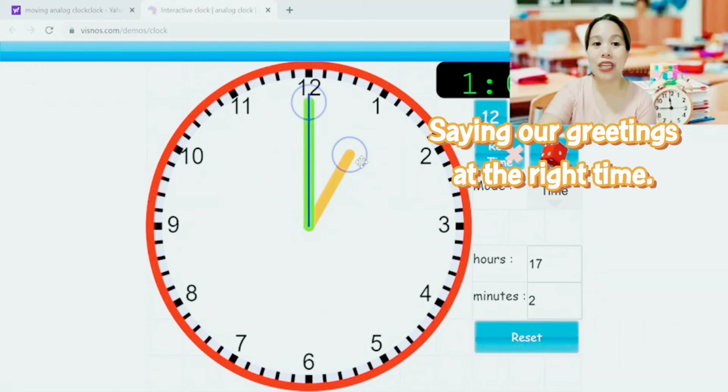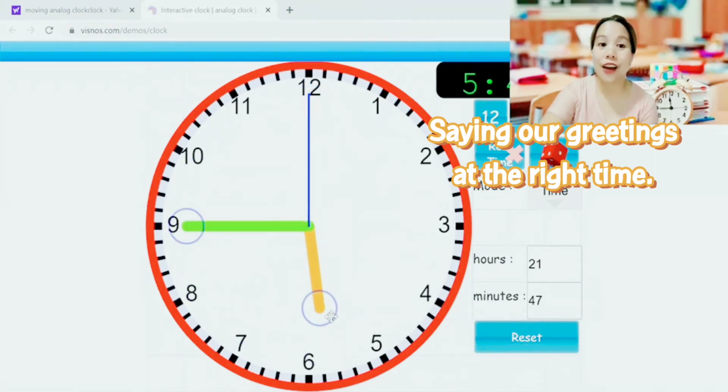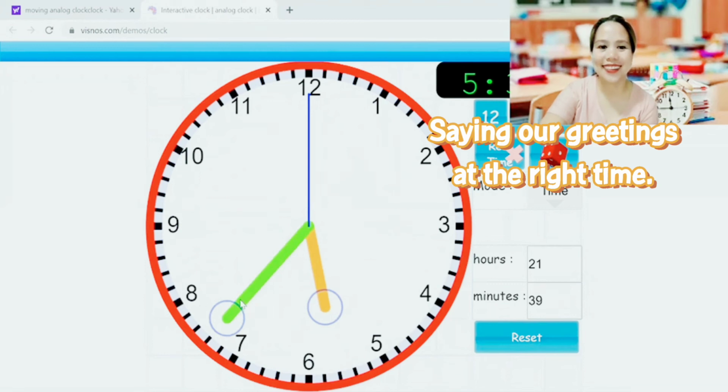We are going to greet people around us good afternoon. Good afternoon lasts until 5 o'clock or almost 6. That is still good afternoon. So however it is, as long as it's almost 6 o'clock, it is still good afternoon.